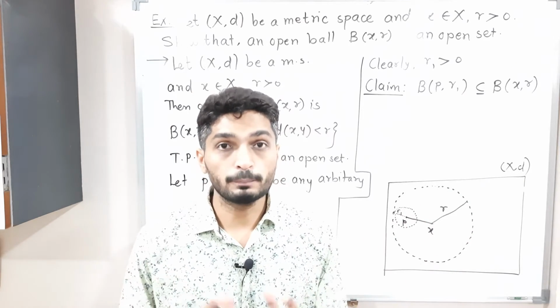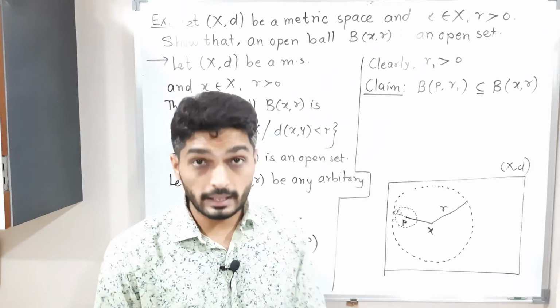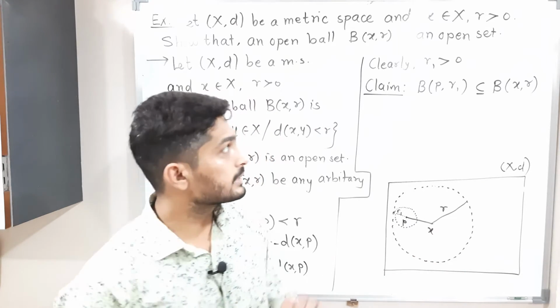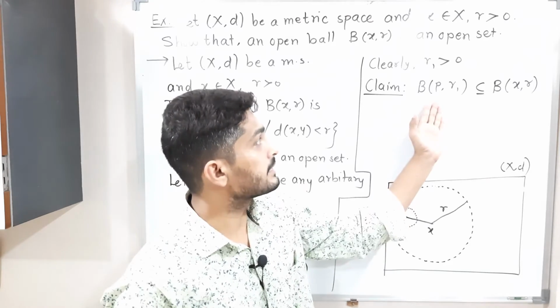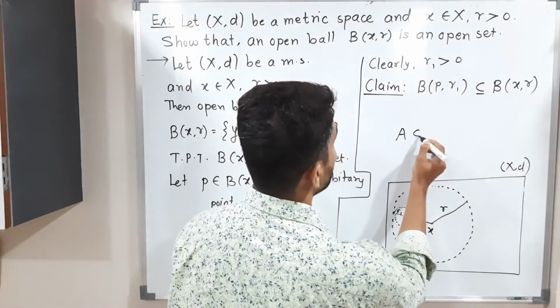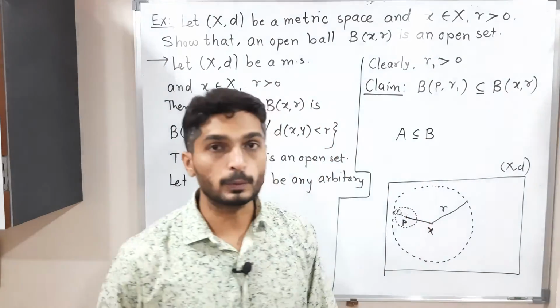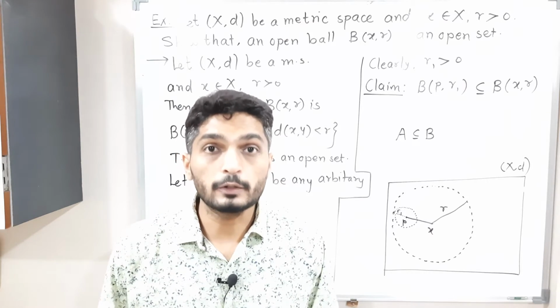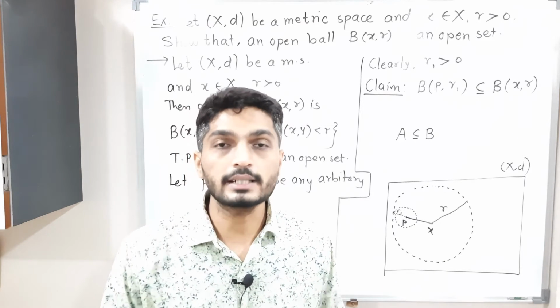This thing we have to prove. You can see it here in a diagram, but we have to prove it mathematically, logically. So simply, what we have to prove is that this set is a subset of the second set. That means A is a subset of B. Tell me how to prove A is a subset of B. What is the technique to prove one set is a subset of a second set?